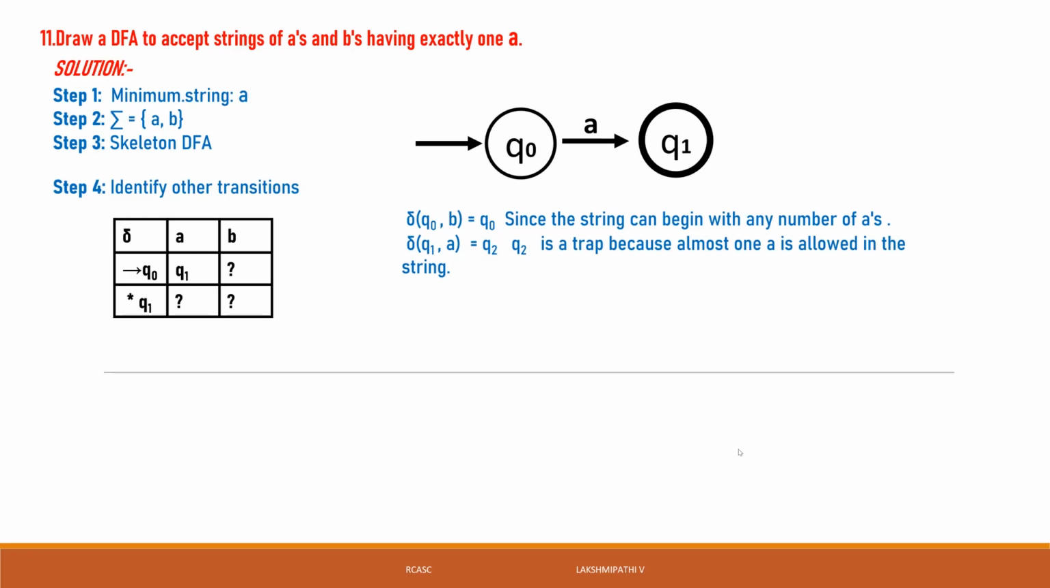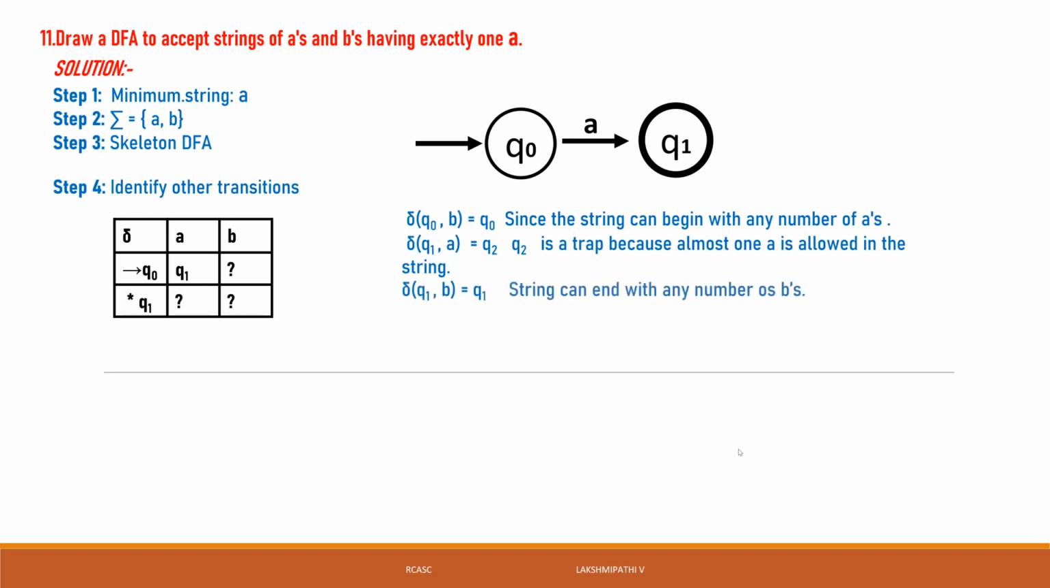Why do we take q2? q2 is a trap state because at most one a is allowed in the string. The question itself clearly mentions exactly one a. If q1 of a is q1 only, then it will accept multiple a's. To avoid that, we take another state. So q1 of a will go to q2. That q2 is called a trap state. Even if we don't write it, you can just mention that q1 of a is equal to q2, and q2 is a trap state.